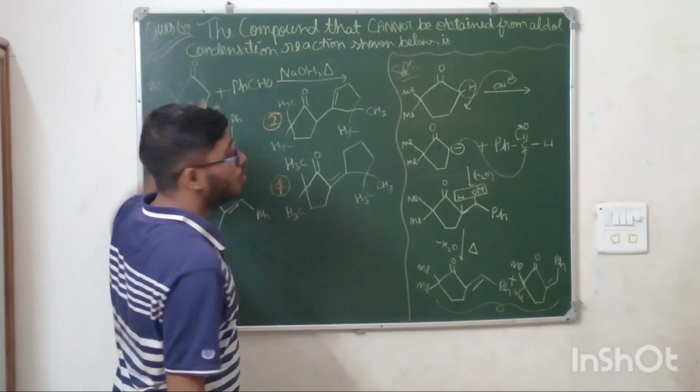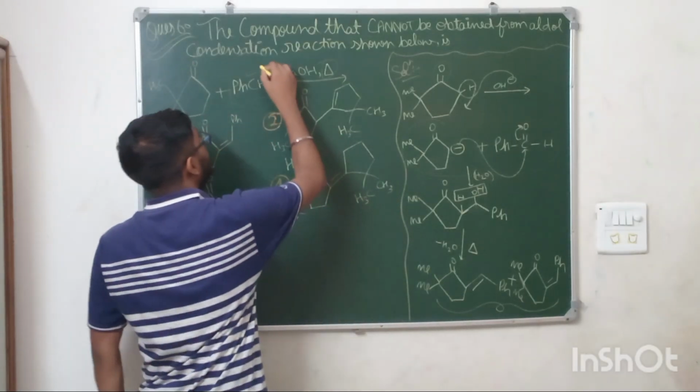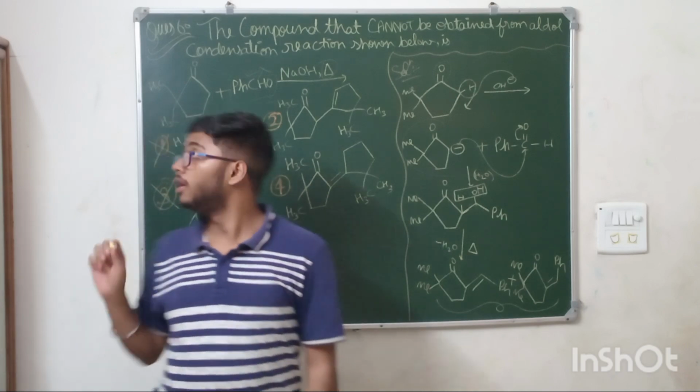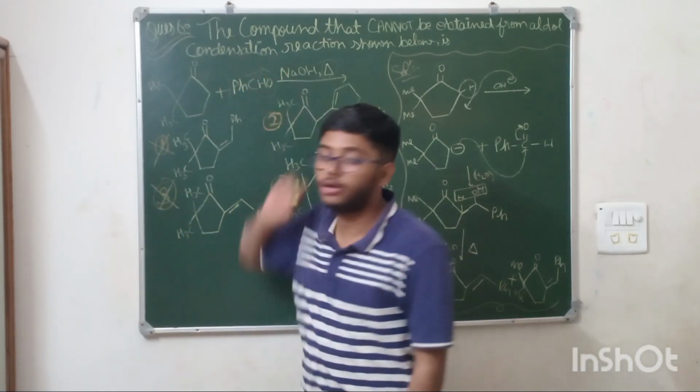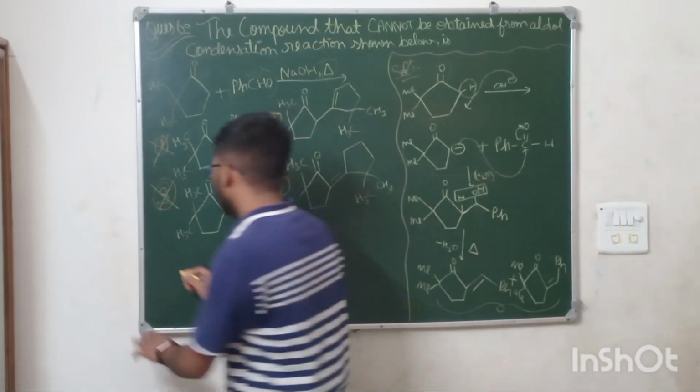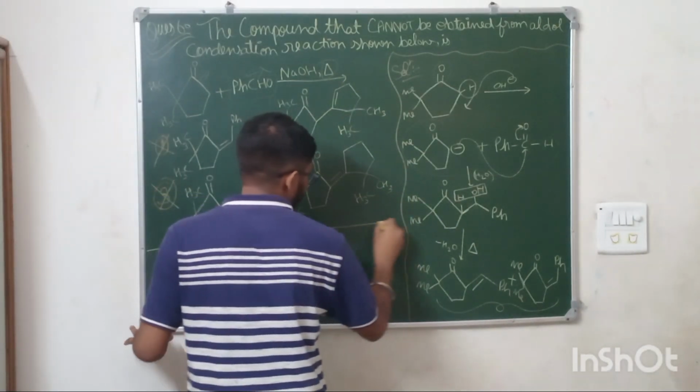This compound can go self-aldol also. Benzaldehyde can't go self-aldol. Why? Because no alpha H is present in benzaldehyde. Here, if you see, it can go self-aldol also. Okay, and these two products will be made by the self-aldol of this. Okay, so now we can just do the self-aldol of this compound.